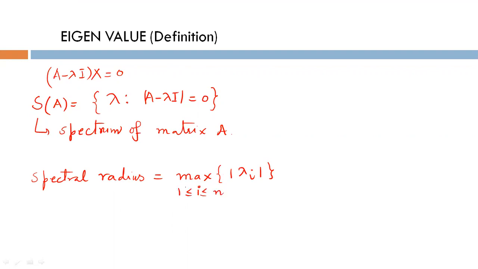There can be n eigenvalues of a matrix of order n cross n. So this collection is called the spectrum of the matrix, and values of lambda are called eigenvalues.